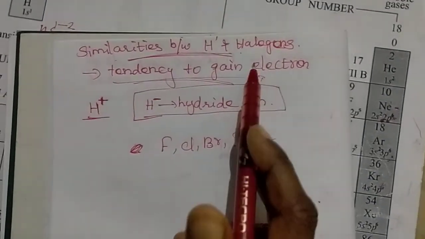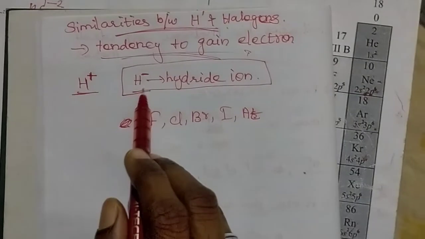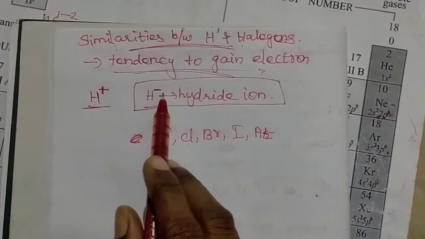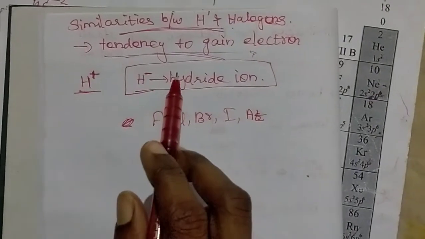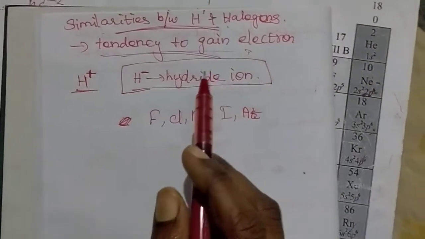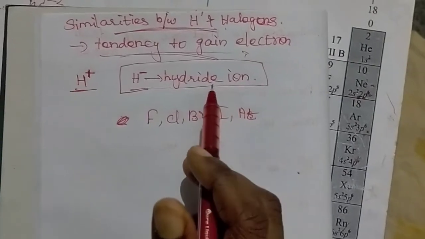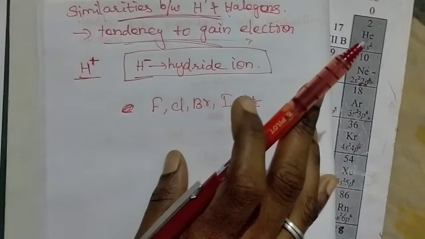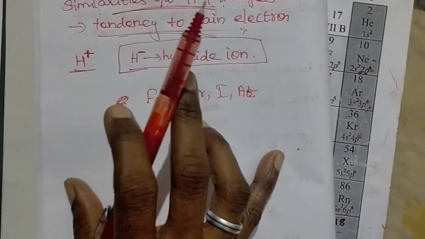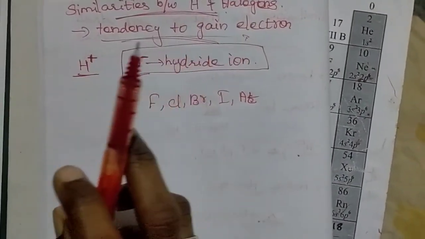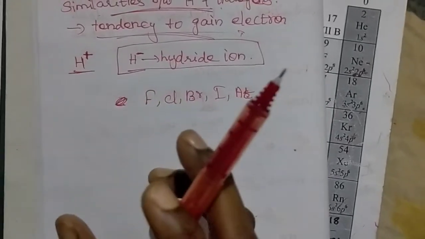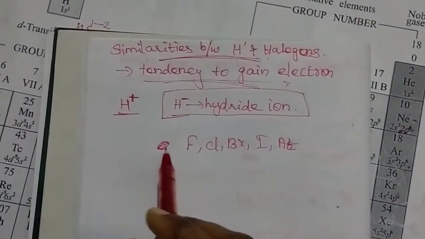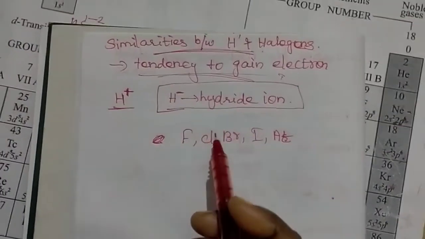If it gains one electron, the number of electrons present in H minus becomes 2. So it is similar to the helium or noble gas electronic configuration. However, the electron affinity of hydrogen is less than that of the halogen atoms, so hydrogen's tendency to form hydride ions is low when compared with the halogens forming halide ions.